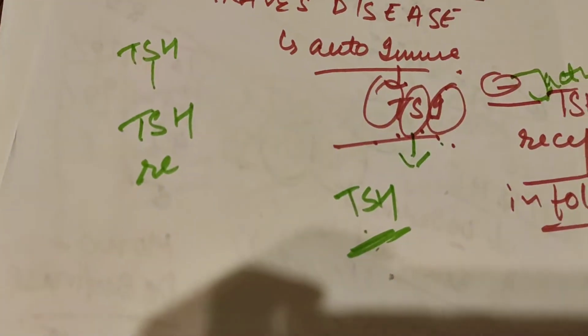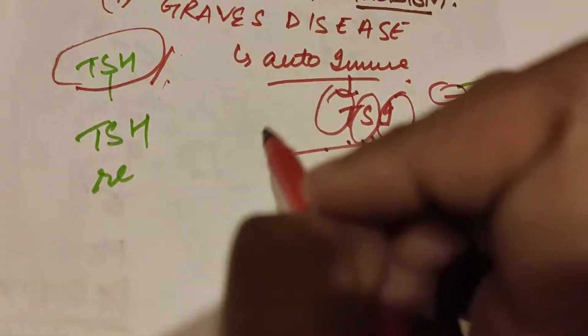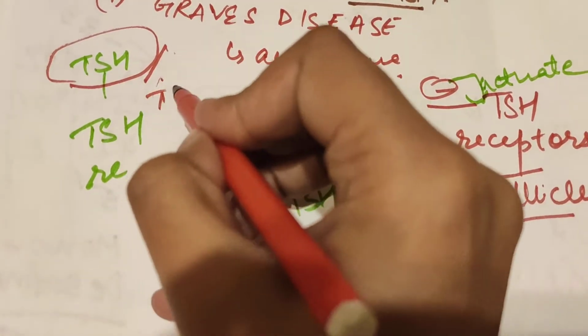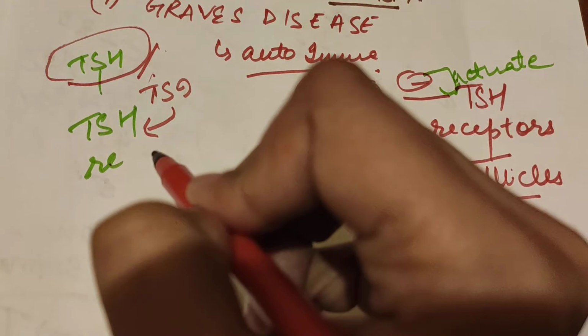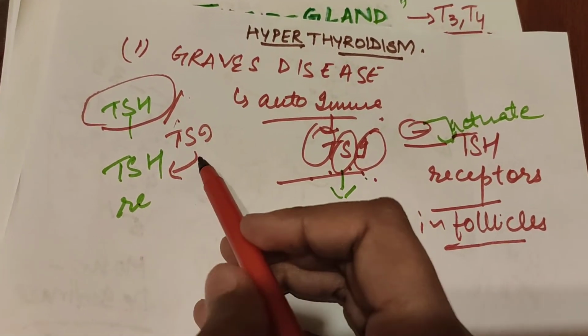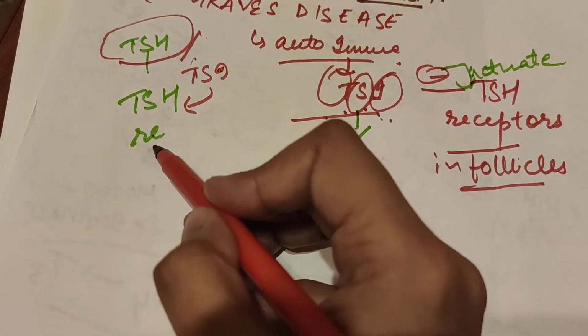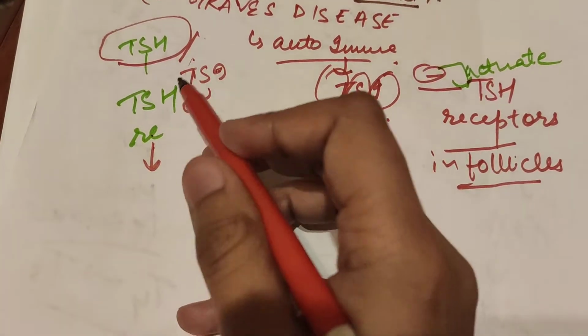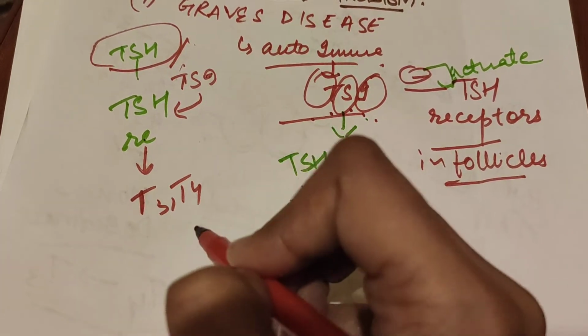Okay, but in this autoimmune disease, in substitute of TSH, there are autoimmune globulins, that is TSI. So now TSI will bind to the TSH receptors on the follicle. So now what will happen? Even in the absence of TSH, through TSH receptors, the follicle will produce T3 and T4.